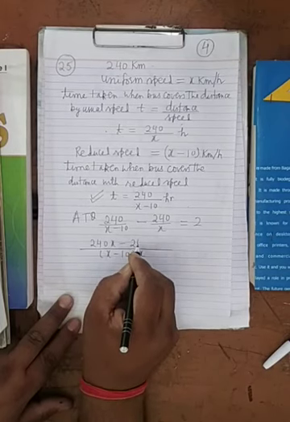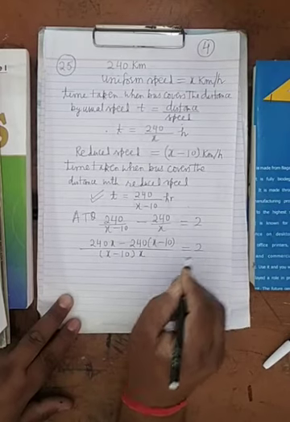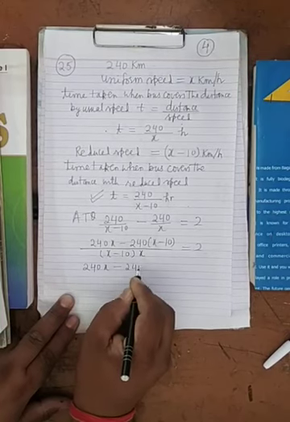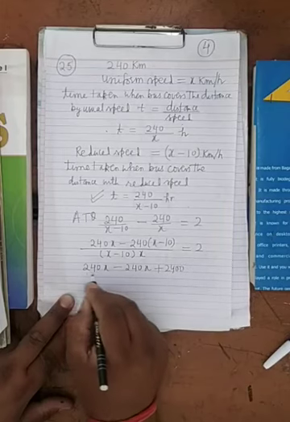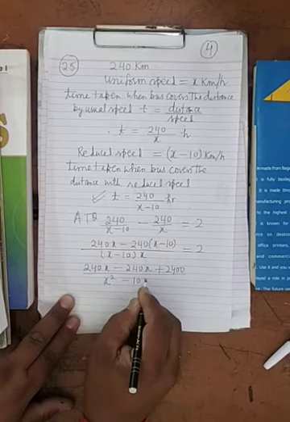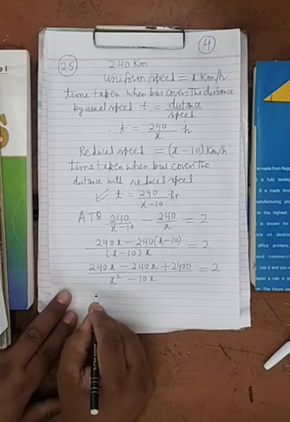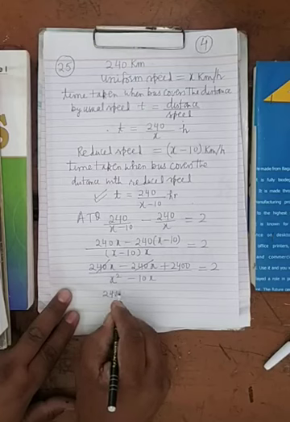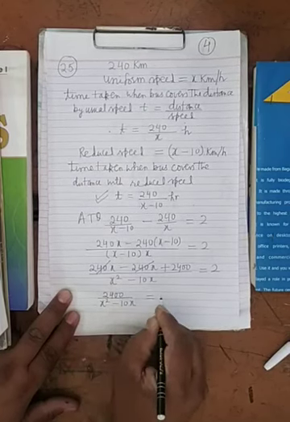240x minus 240 into x minus 10 equals 2. So this is 240x minus 240x. When you open the bracket, the sign will be changed. In the denominator it is x square minus 10x equals 2. When you further simplify, this and this cancel. 2400 upon x square minus 10x equals 2.